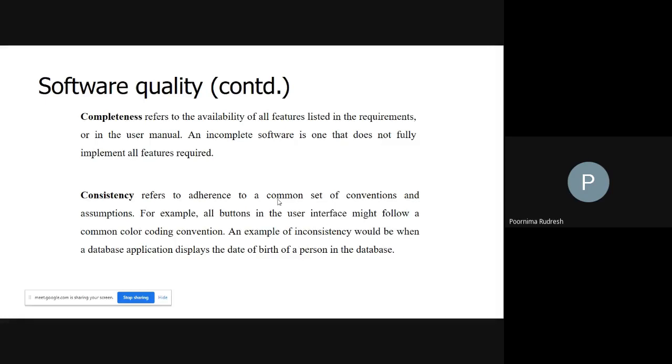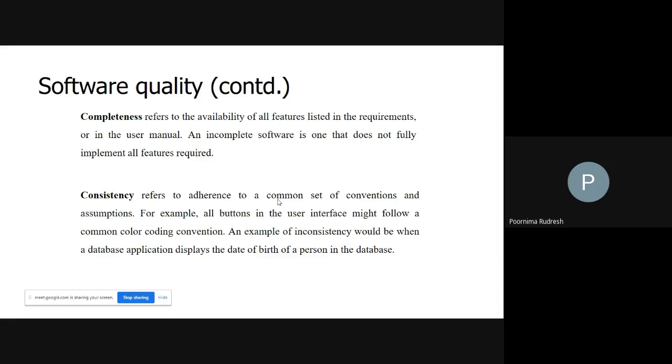So we'll consider one example. Here all the buttons in the user interface might follow a common color coding convention. Let us consider the user interface of an operating system. You're using a Windows operating system, right?